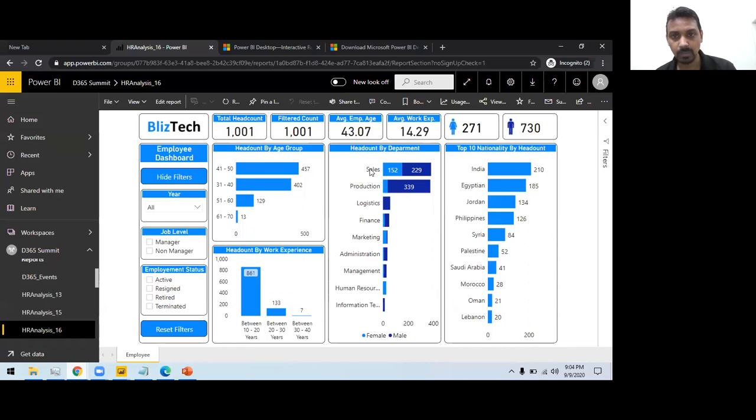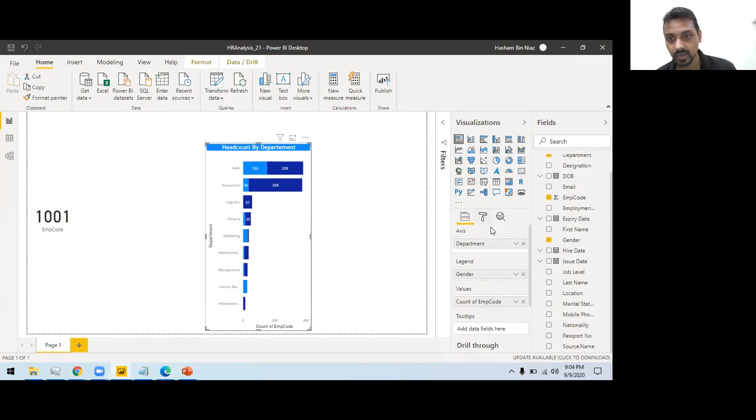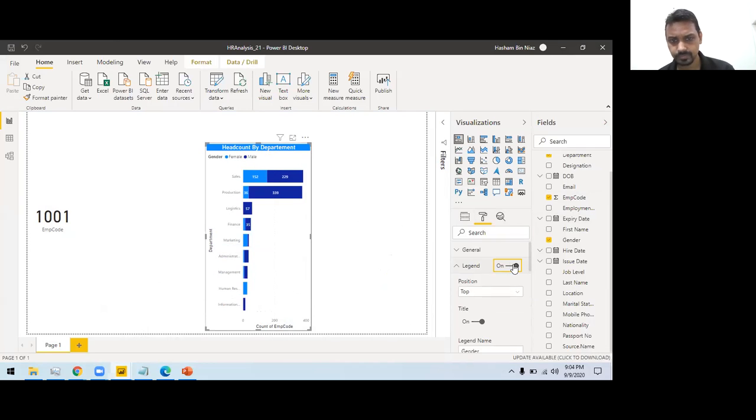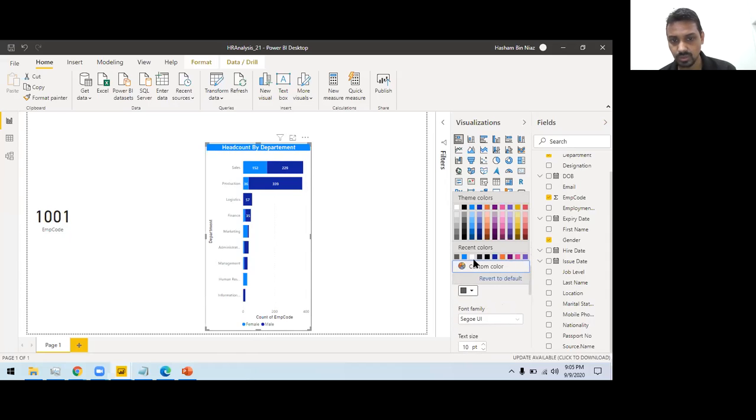It's still, but these fonts are bigger. So I need to work on the fonts as well. So how can I work on these fonts? If I go back here into the formatting tab, okay, I have this legend fixed and I can make it black.